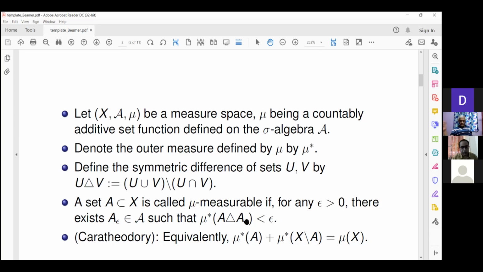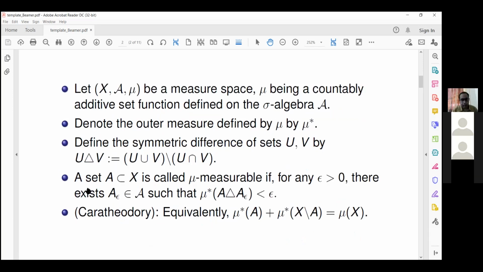So next, this is so far for the Lebesgue measure. For most of the time, X will be some interval of the real line, mostly finite. A will be the Borel sigma algebra, where we attach to them the subsets of null sets, and mu will be the Lebesgue measure. So this is not unfamiliar to you. You can go back to the basic Lebesgue measure on a finite interval.